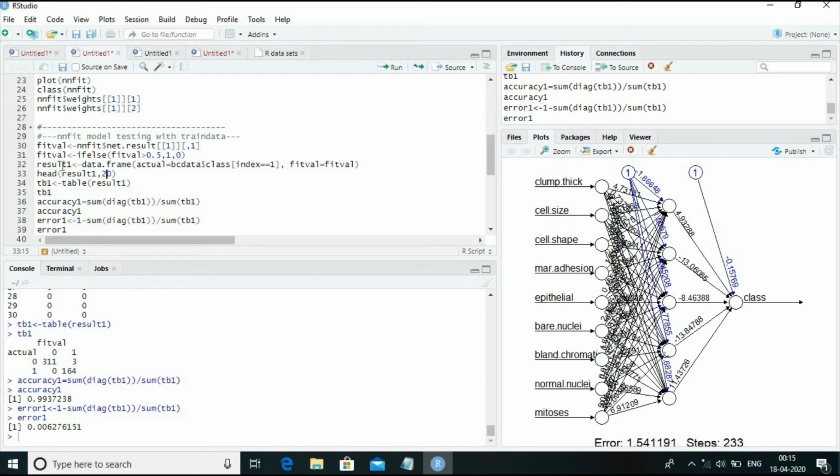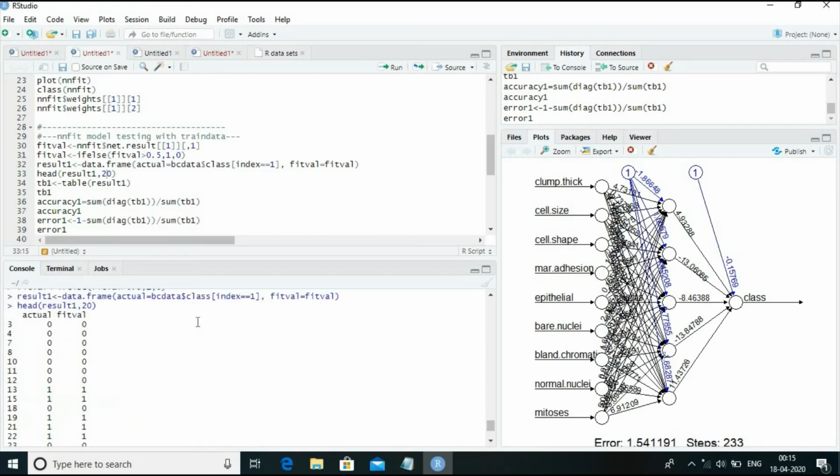Now result1 is the data frame object that has been made with the actual values of the scaled training data object, and the fitted value of the dependent variable class, which is the tumor classification. Under this head, result1[1:20,] will indicate the top 20 values.